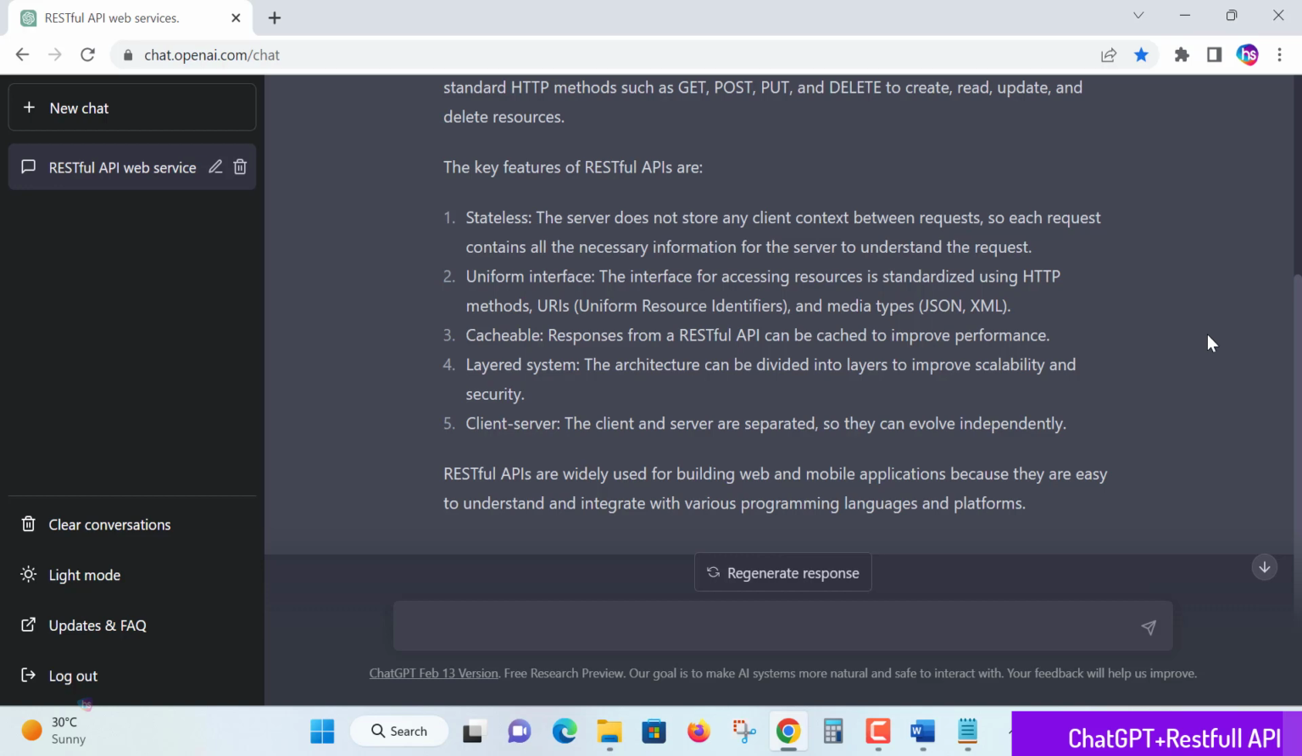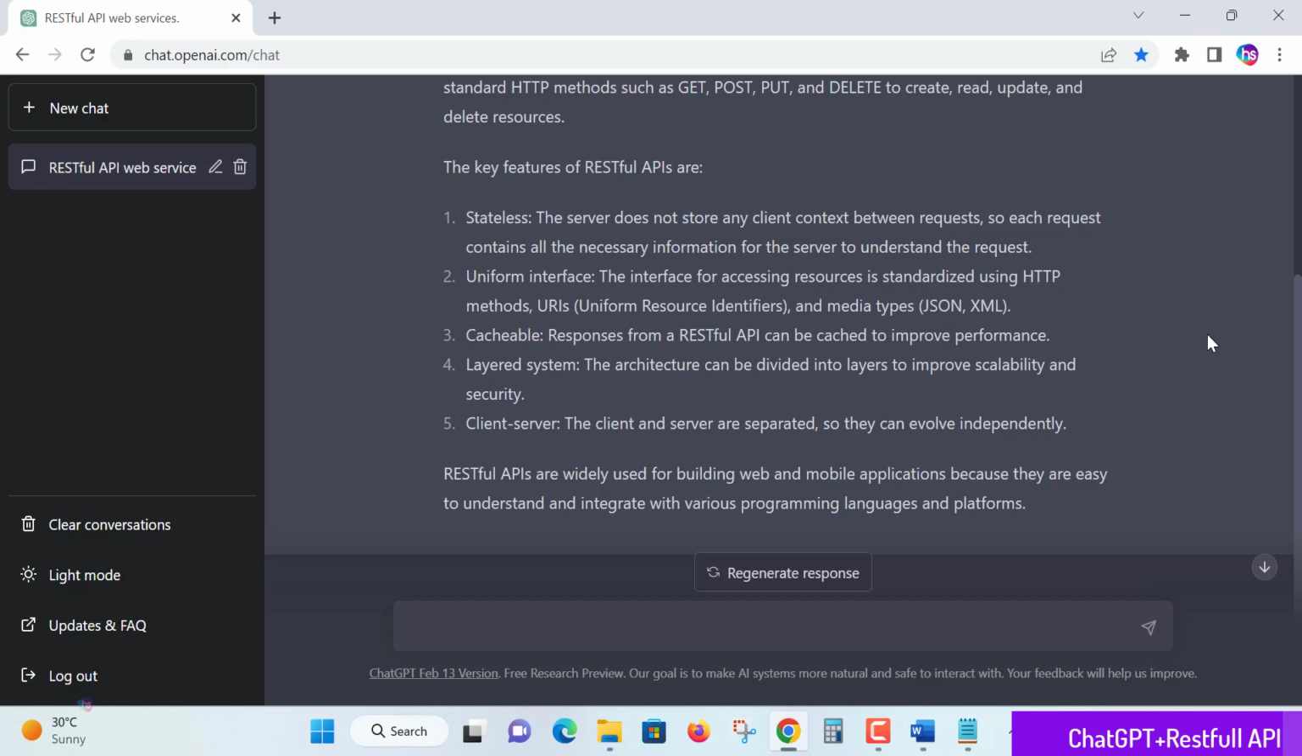Yes, both server side as well as client side, it will be implemented in a mechanism based on the client as well as the application development requirement. Client-server: the client and server are separated so they can evolve independently. The server can offer the services and the client can request the service. These clients may be a mobile app, desktop app, web app, or any other service or machine. From there you can directly access and avail the services. These are the advantages of RESTful APIs.